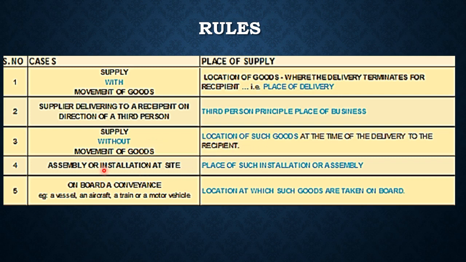Fourth, assembly or installation at site. It means wherever the goods or services have been installed, that place will become your place of supply. And the last is onboarding or conveyance. In that case, wherever your train or a vessel has been boarded, wherever the goods have been boarded, that location will become your place of supply.